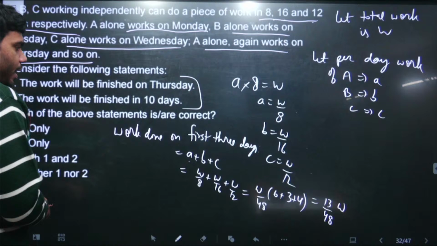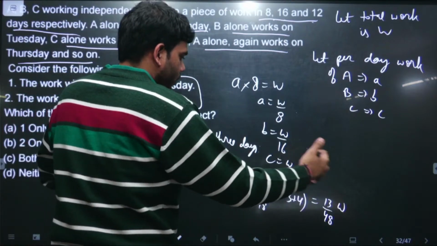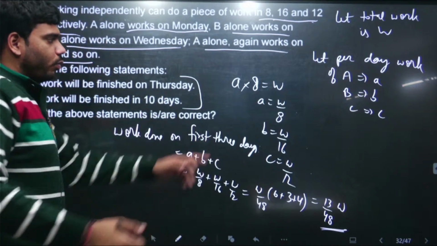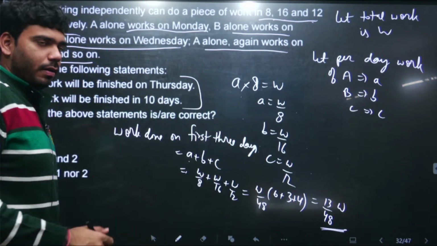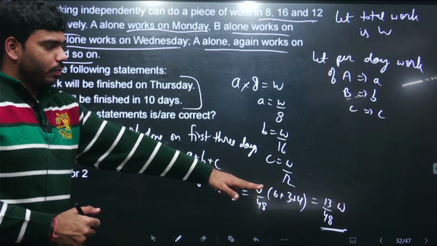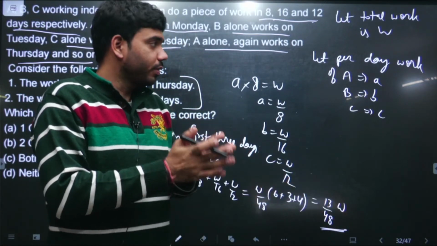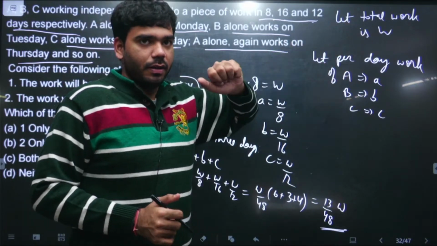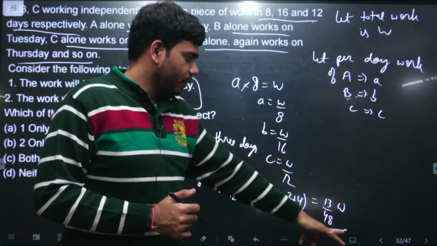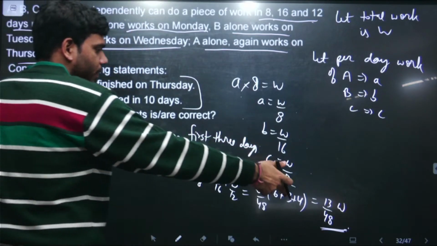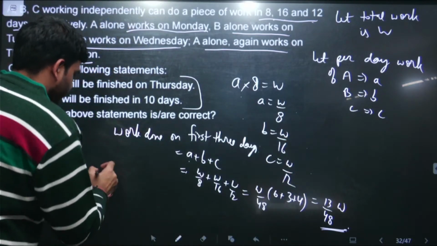This is the work that they will be doing in the first 3 days, 13 by 48 W. And then we have to just keep adding till this becomes complete W. We add the work they are doing per day until the sum is complete W, which means on that day the complete work is done. For the first 3 days the work done is 13 by 48 W. Then the next 3 days it will be the same 13 by 48, and after that again 13 by 48, for 9 days.